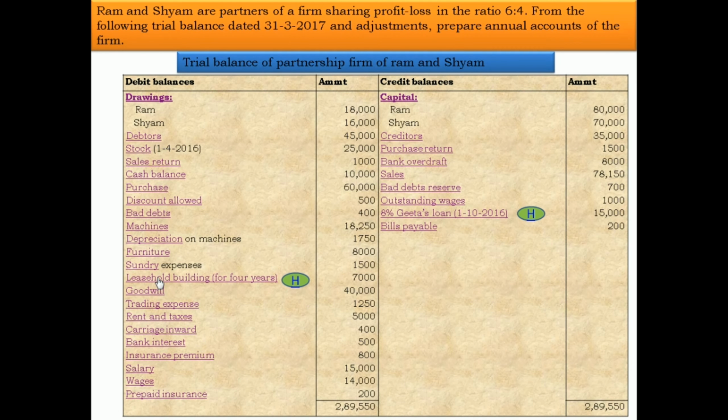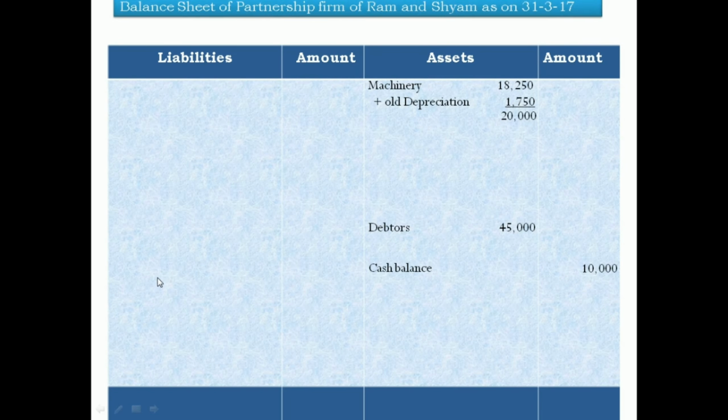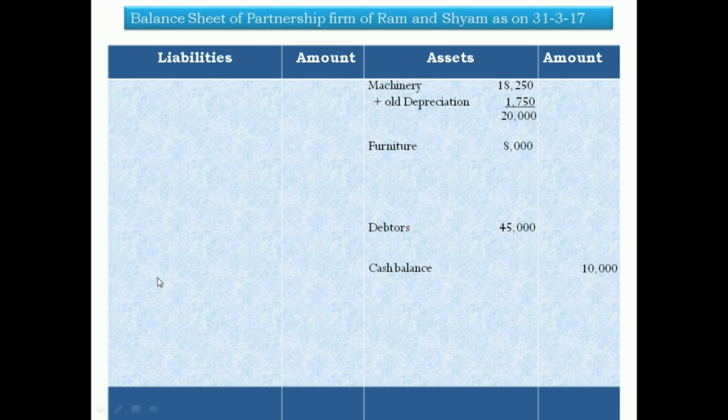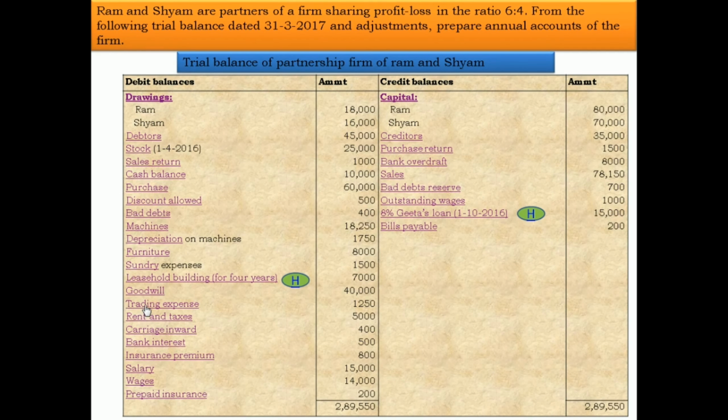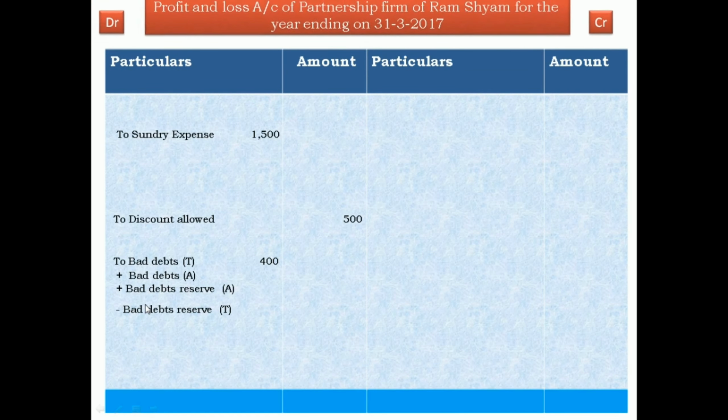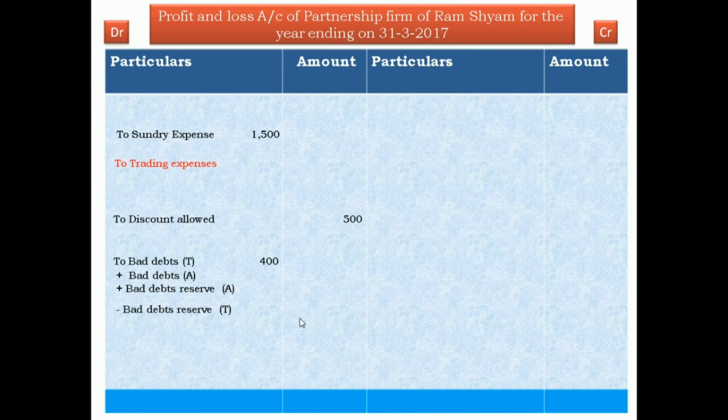Now next, leasehold building and goodwill. Both are assets. So write down leasehold building, asset side, inner column 7,000, and goodwill, outer column 40,000. Now next, trading expense. Trading expense, profit and loss account debit side, 1,250.